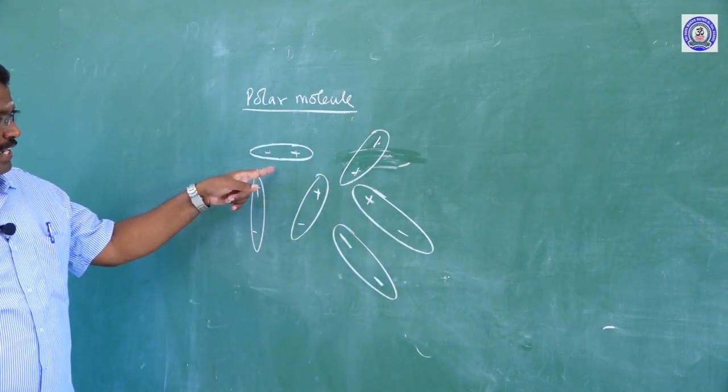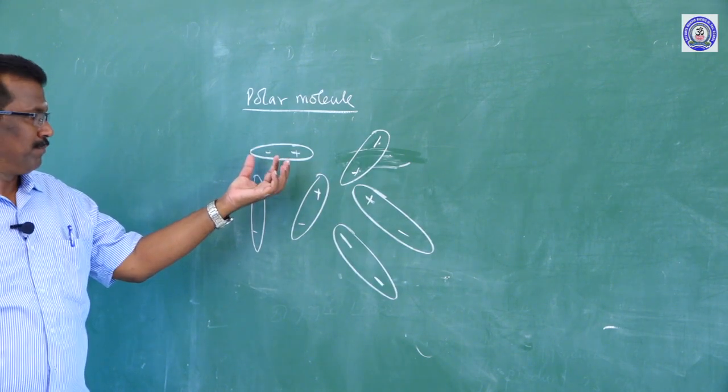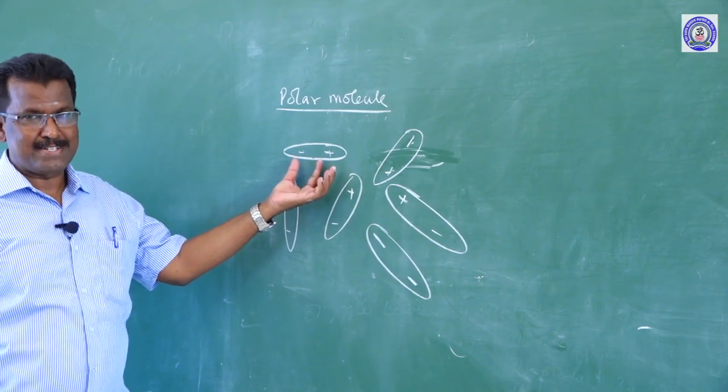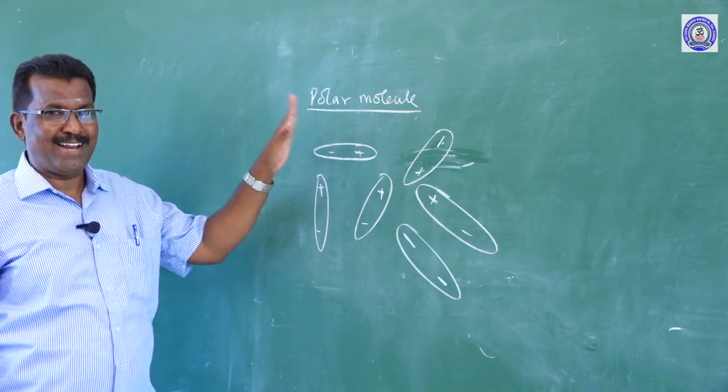Even in the absence of an electric field, the polar molecule has a finite separation. If it is placed inside a uniform electric field, the molecules align themselves.